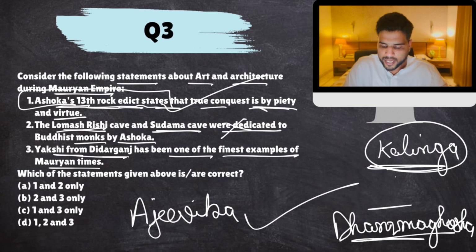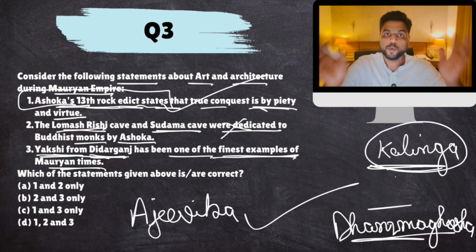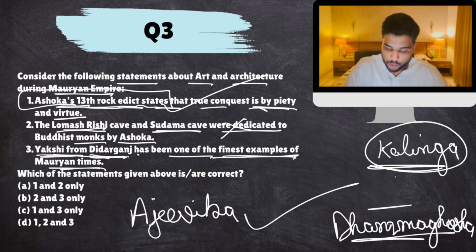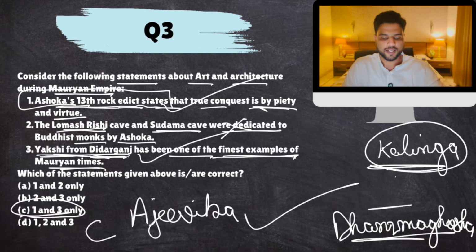Yakshi from Didarganj has been one of the finest examples of Mauryan times. So there was a sculpture of Yakshi. You all should know that Yaksha, Yakshini sculptures were made throughout India. So the most famous one is the Yakshi sculpture in Didarganj, which is one of the finest examples of Mauryan sculpture making because the stone is highly polished and a very beautiful image of a Yakshi is there. So this is also correct. Remember the Yakshi image from Didarganj. It is an archaeological find, so it is important for you to know as well. And remember the 13th rock edict.